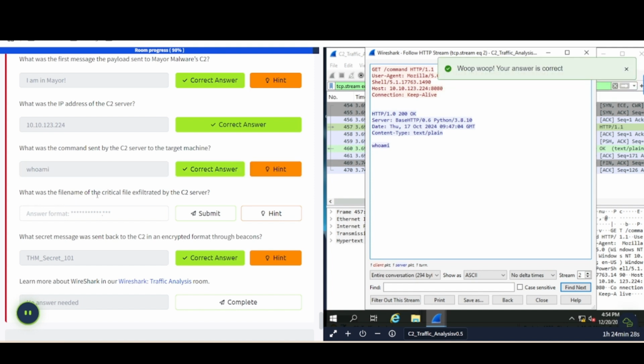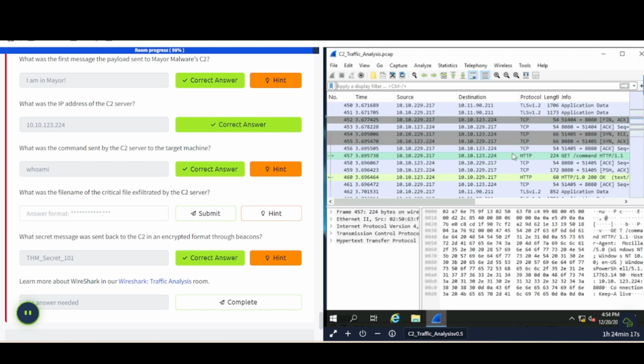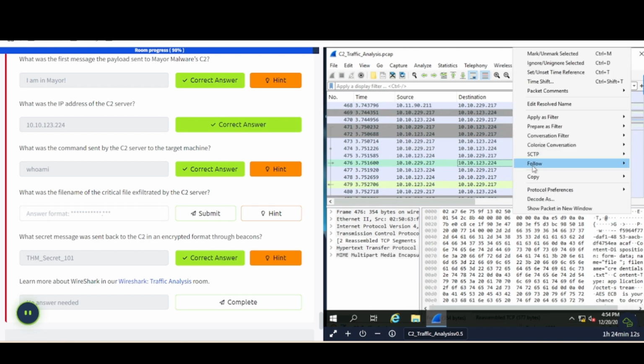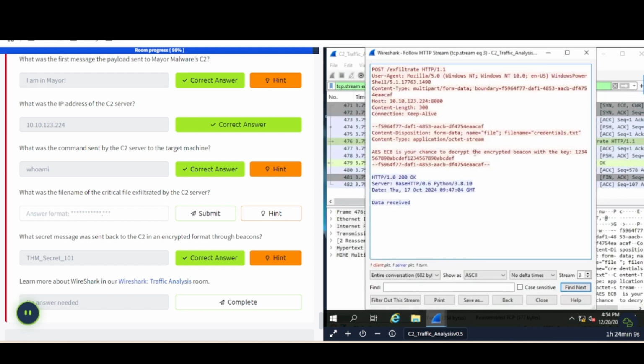What was the file name of the critical file exfiltrated by the C2 server? Keyword here is file exfiltrated. So go back and look at the packets again. Let's get out of this and scroll down to where it said exfiltrate right there. Obviously, in the real world, it's not going to be this obvious, most likely, but you get the gist of it here. And the file name, if we go and look in here, we saw this earlier. This was this credentials.txt file. Okay, so let's go ahead and grab that, paste it in here like so, and that should be it. Okay, looks good to go.